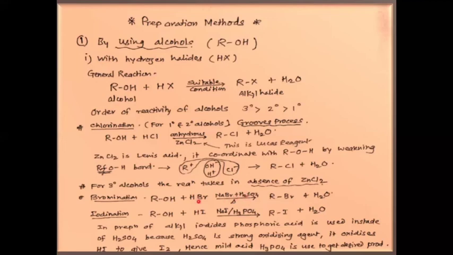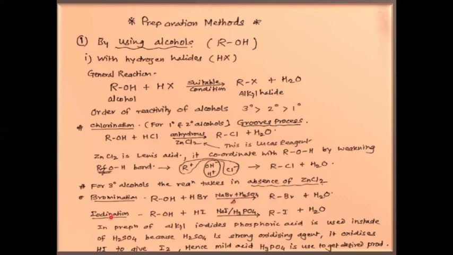It produces HBr. This HBr reacts with the alcohol and the corresponding alkyl bromide is formed. So for bromination, the suitable condition is NaBr plus H2SO4 and heat it.